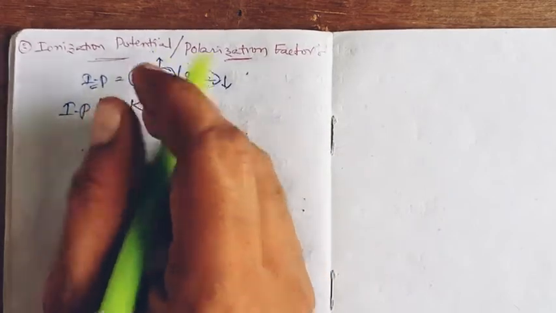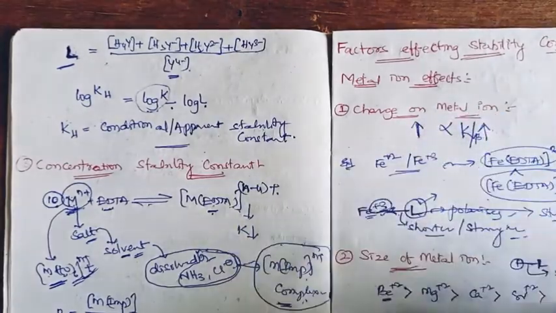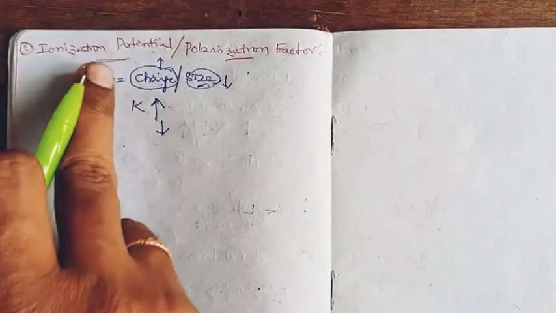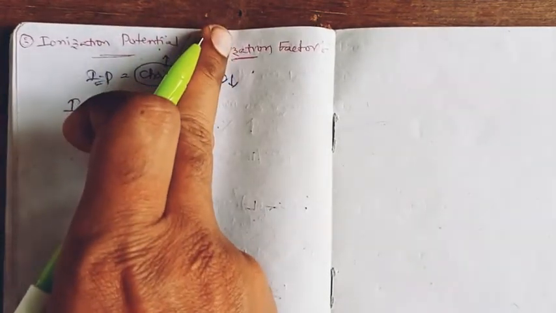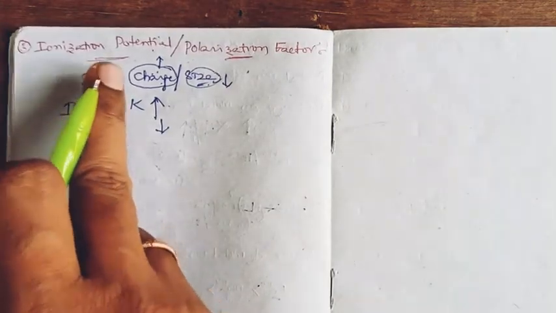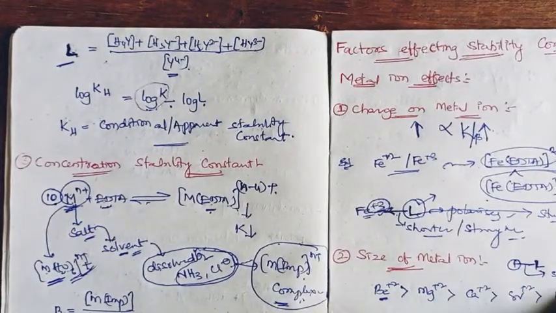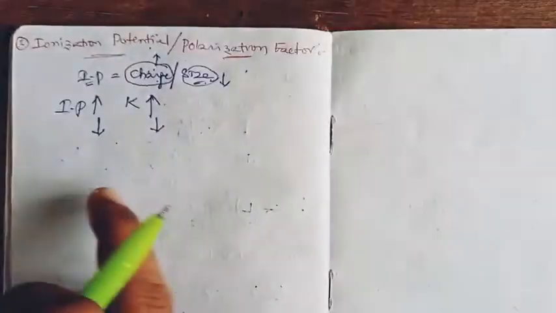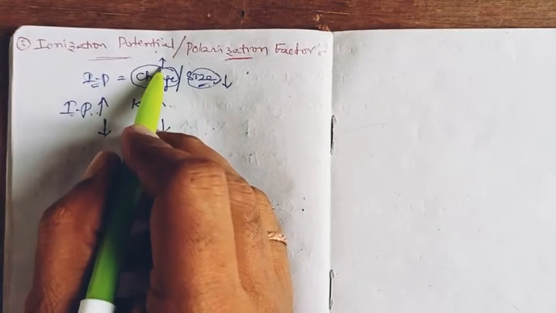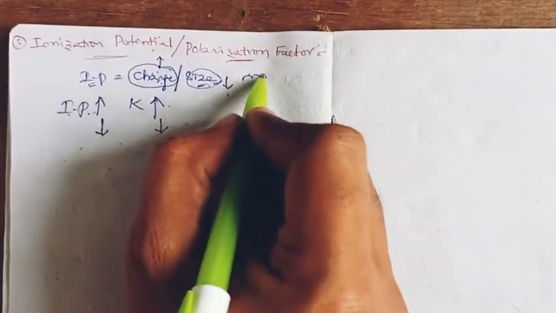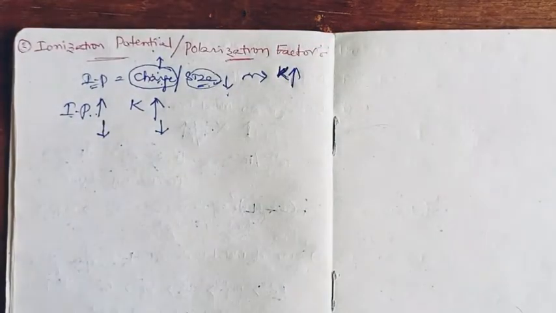When charge is increasing, the stability constant is increasing. When the size is lesser and lesser, again the stability constant is increasing. So an increase in ionization potential, either increasing the charge or decreasing the size, makes the stability constant value increase.